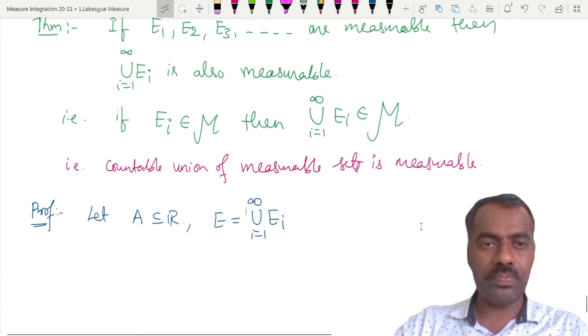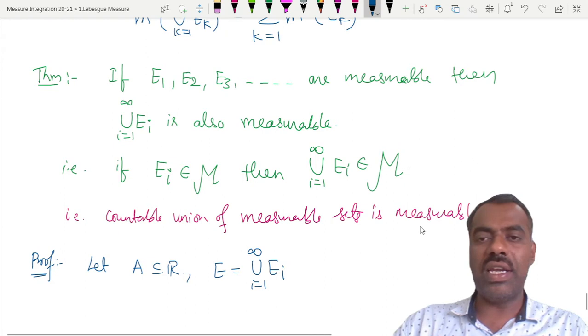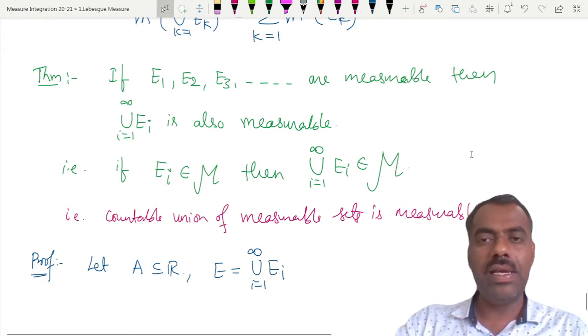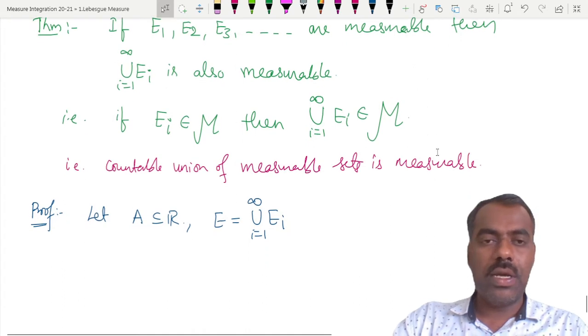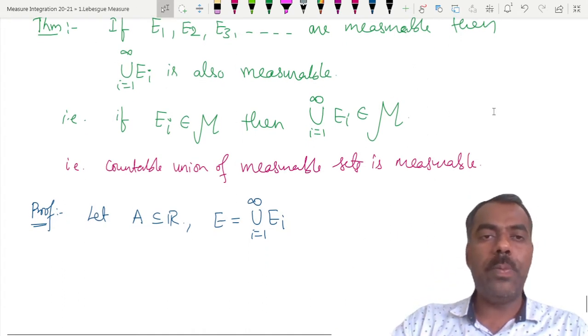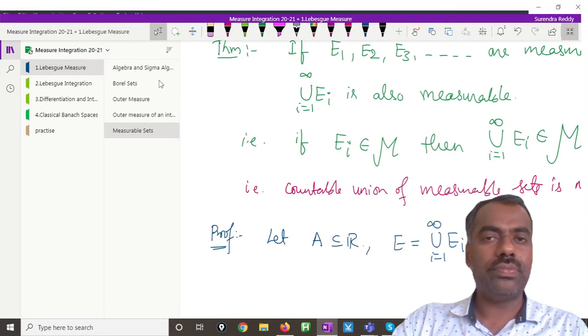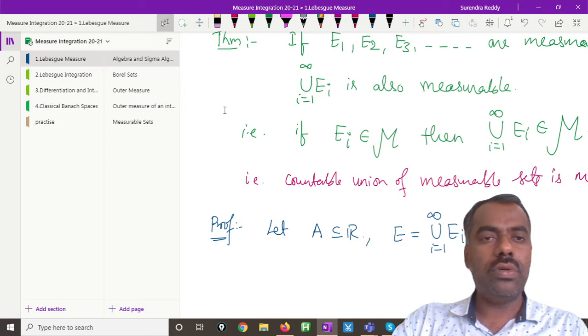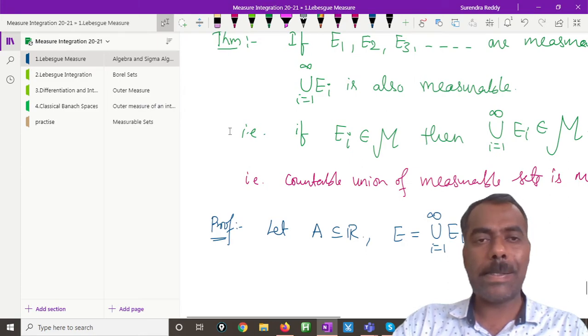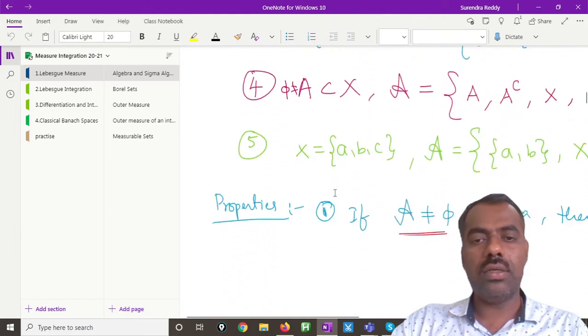Now, if you see this, they need not be disjoint sets here. E1, E2, ..., En are only given to be measurable. They need not be disjoint. But I think in class 1 we have proved something. Let me show that. If you go to algebra and sigma algebras, here we have proved one interesting result.